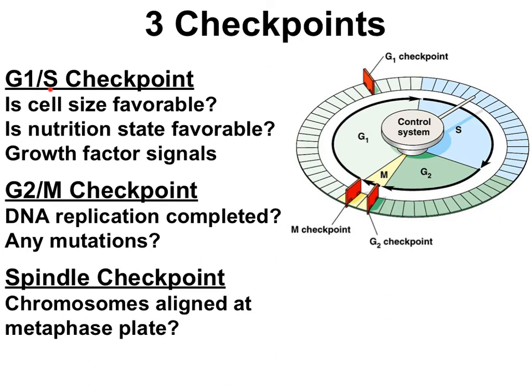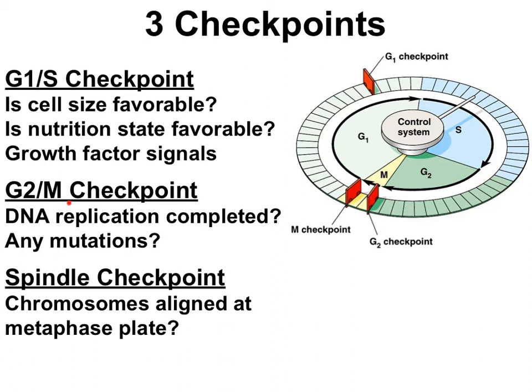At the G1S checkpoint, growth factor signals are needed to get the cell cycle going. So we want to check for those growth factor signals. During G1, the cell has been growing, so the cell size is checked to make sure the cell is big enough. Also, the status of nutrients is checked to make sure that nutrient conditions are favorable to complete the whole process of cell division, because why get started if you can't finish?